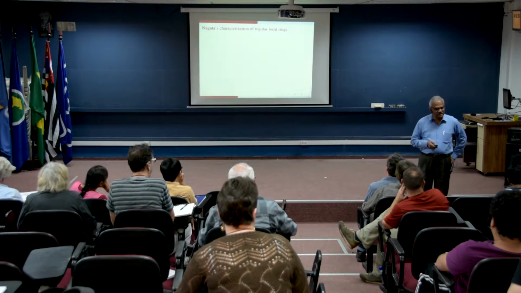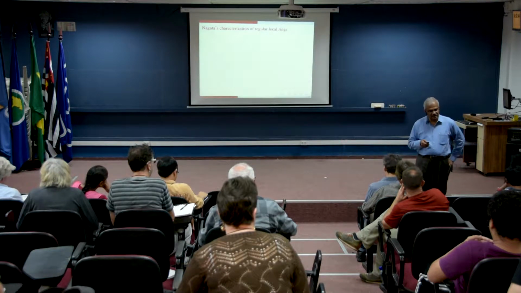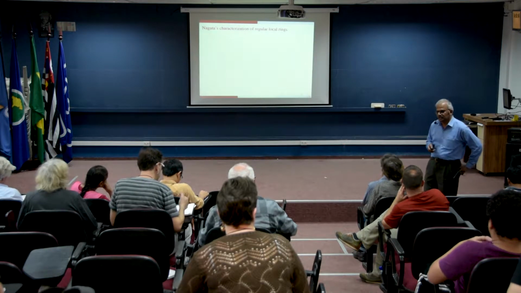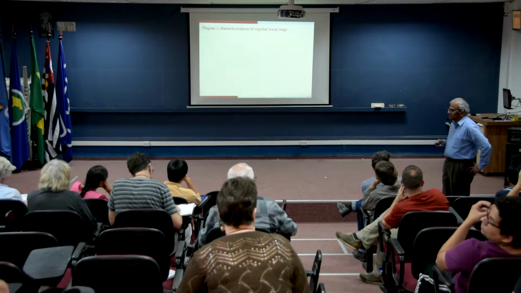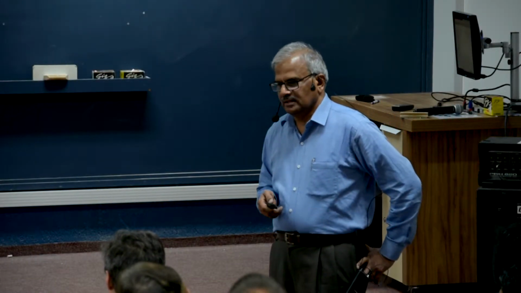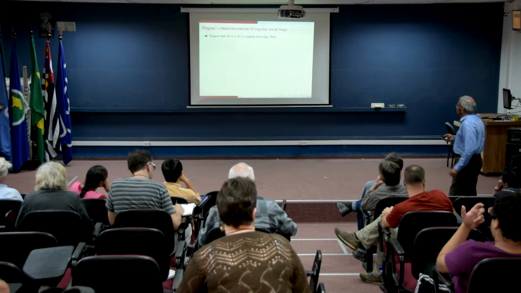And properties like Cohen-Macaulayness and regularity can be detected from the few coefficients of the Hilbert-Samuel polynomial. And that theme is also applicable for tight closure. And I want to show you that characteristic P singularities can also be detected by certain Hilbert-Samuel polynomial. Okay. All right, so let me recall.